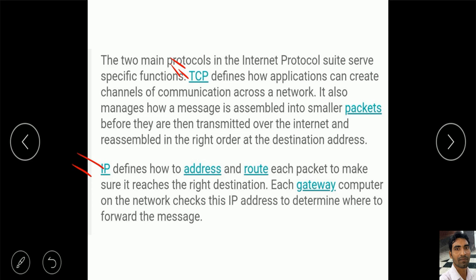Each gateway computer on the network checks this IP address to determine where to forward the message. Means during the transmission there are different gateways which help to check the IP address again and again, and through this they get the address and reach the final destination.